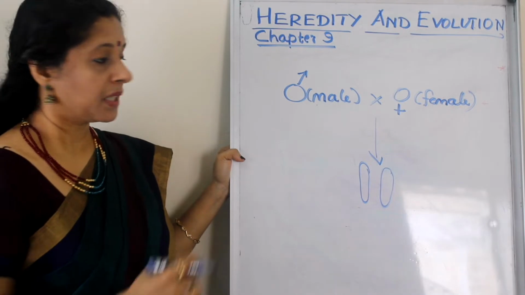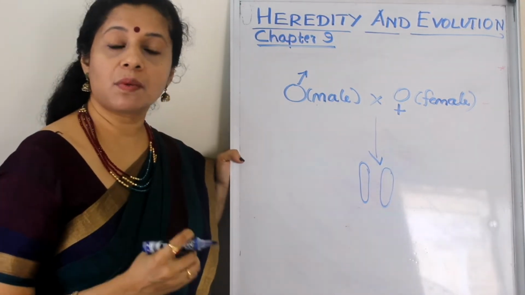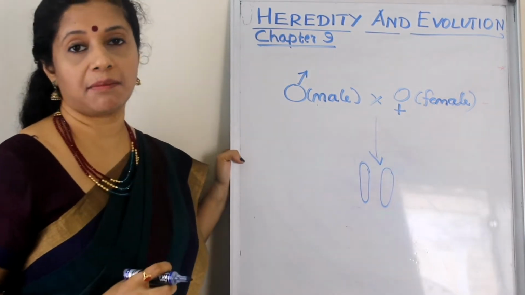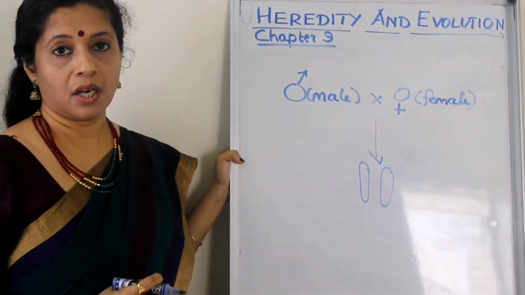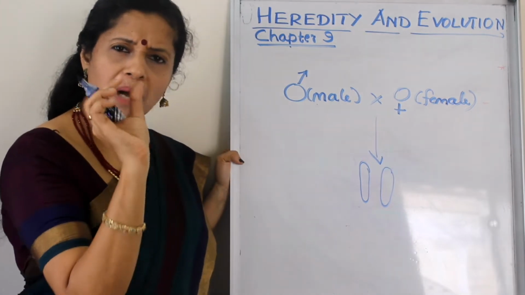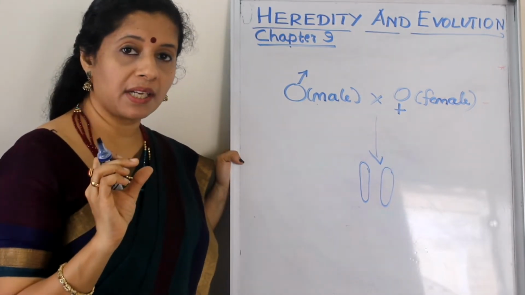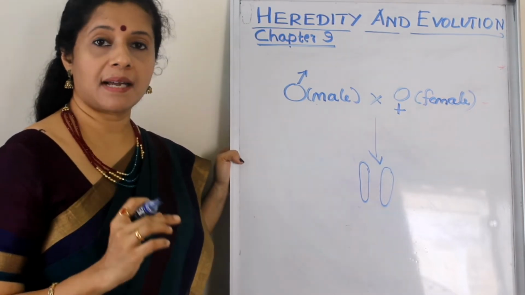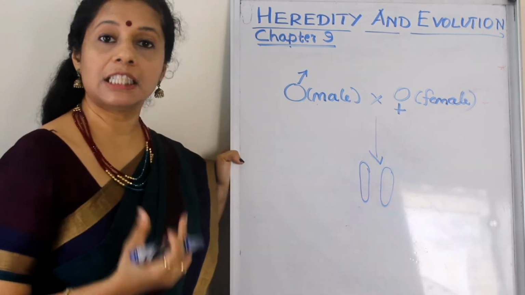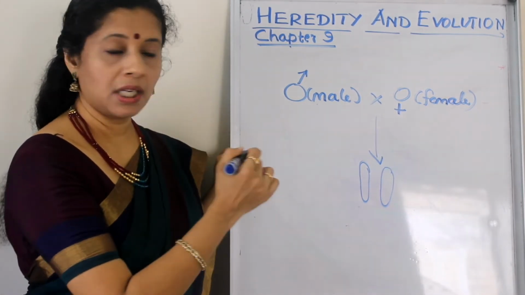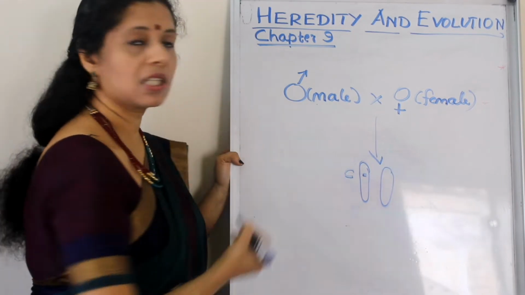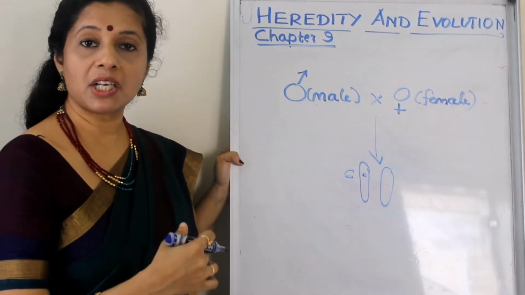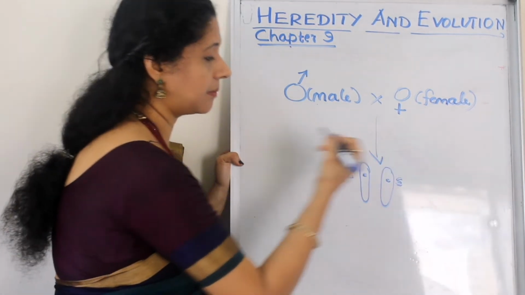Right. So for every single trait, what does that mean? Character. For every character, we will have two copies of genetic material or gene in us. The genetic material is DNA. A part of the DNA coding for a protein is called a gene. So that gene will control our character. For example, if the father has curly hair, he will pass on the gene for curly hair to the child. Suppose the mother has straight hair, she will pass on the straight hair gene to the child.